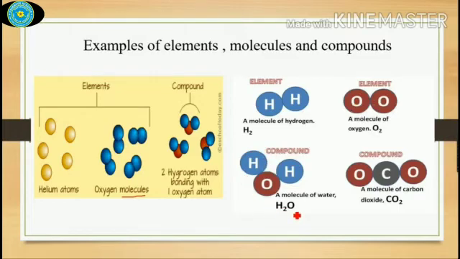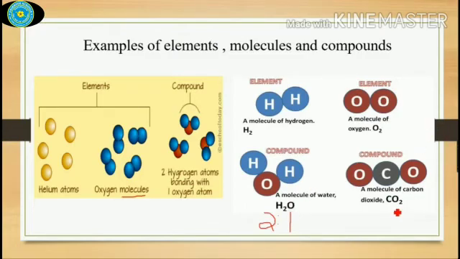In this example you can see a compound, the water molecule, where two hydrogen atoms combined with one oxygen atom. So here you can see that there are two elements present in it, one is hydrogen and one is oxygen. They combined in a definite proportion, that is 2:1. That means two atoms of hydrogen and one atom of oxygen.